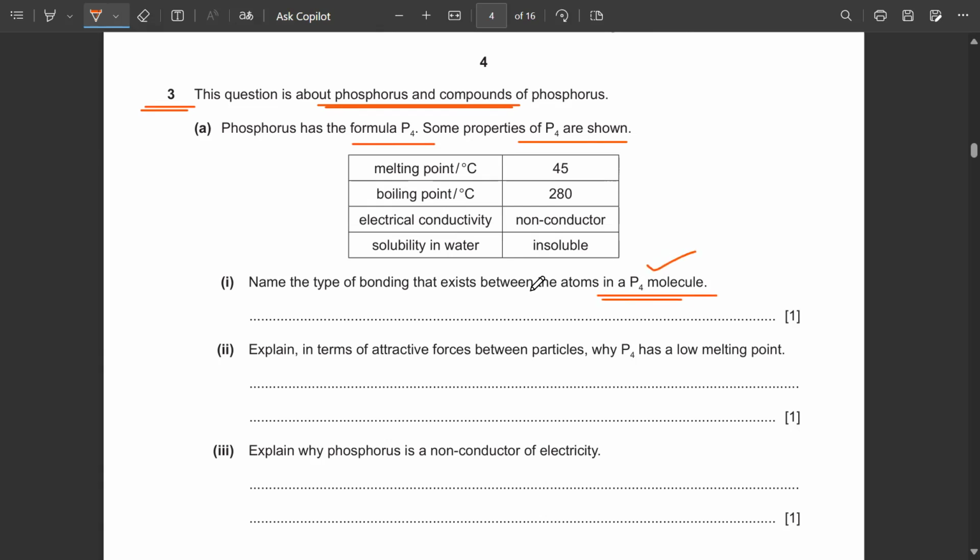So phosphorus is a non-metal. And within phosphorus, which type of bonding will we have? Non-metals have covalent bonding. You can just write covalent as well. That will give you the mark.